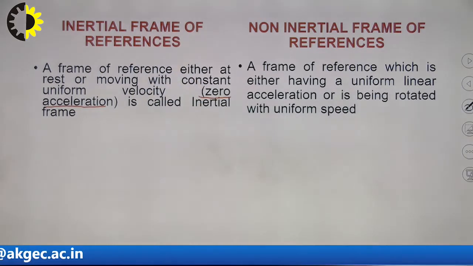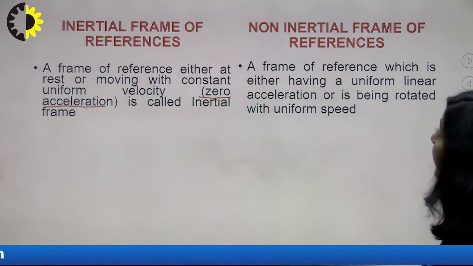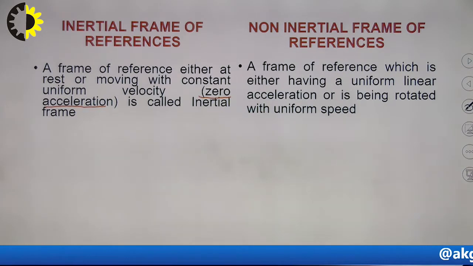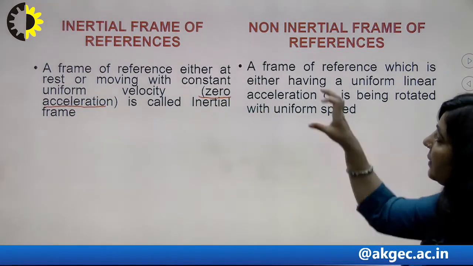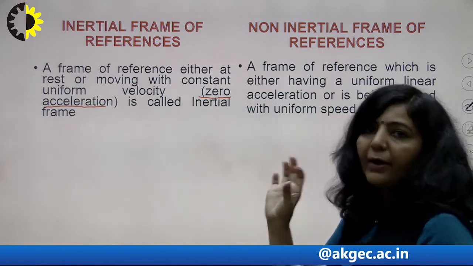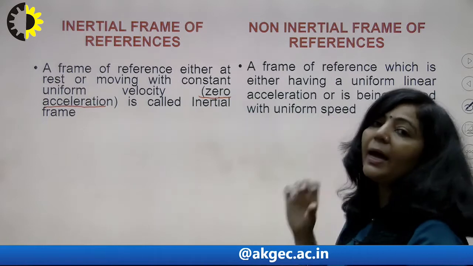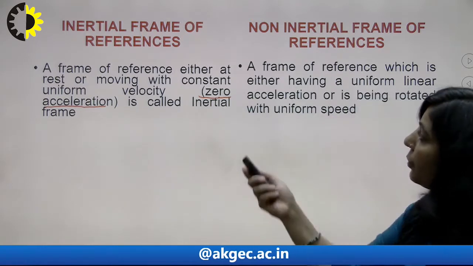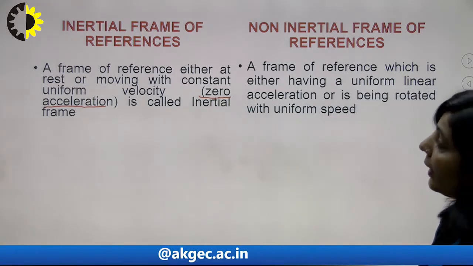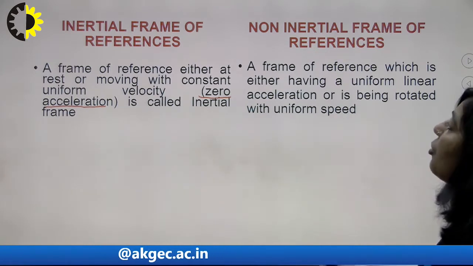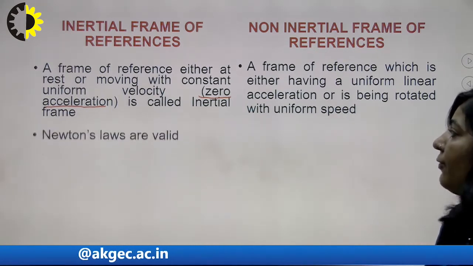The second one is the non-inertial frame, a frame of reference which either has a uniform linear acceleration or is being rotated with uniform speed. It means these particular frames have a finite value of acceleration. So these frames are also known as accelerated frames. So inertial frames are unaccelerated frames, whereas non-inertial frames are accelerated frames.